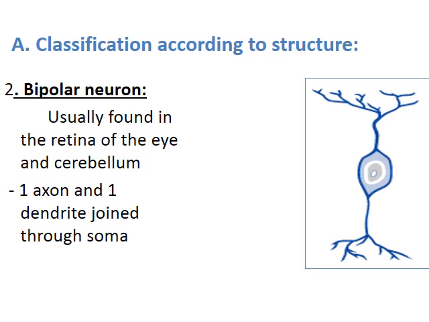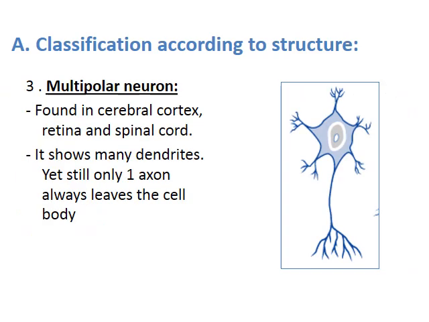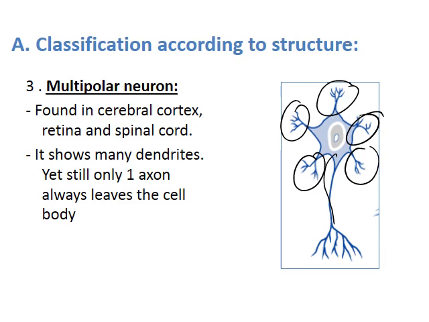Second, we have the bipolar. Bipolar neurons are found mainly in the retina of the eye and the cerebellum. They contain one axon and one dendrite, joined through the soma. That's why it's called bipolar. And finally, we have the multipolar. Multipolar neurons are mainly found in the cerebral cortex, retina, and the spinal cord. They show many dendrites and only one axon which leaves the cell body.